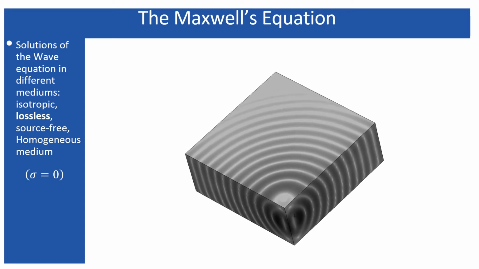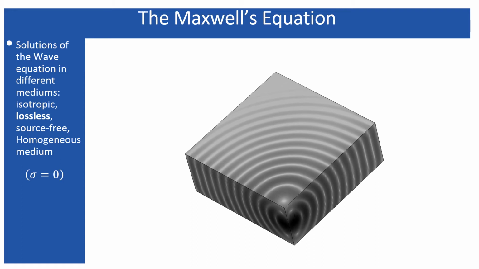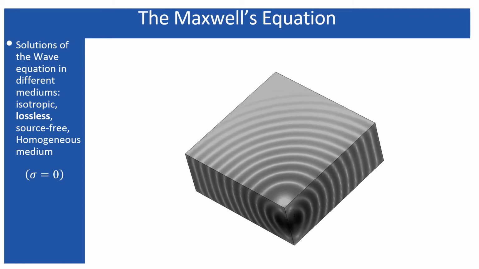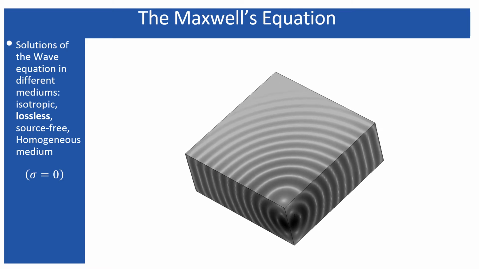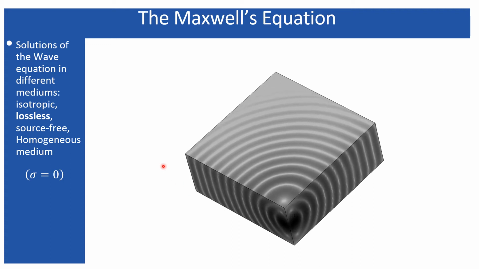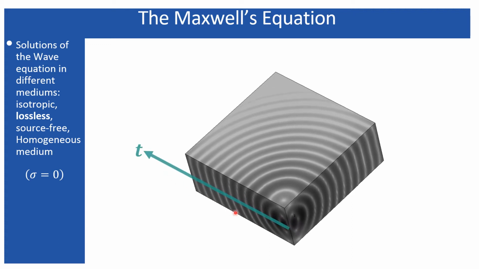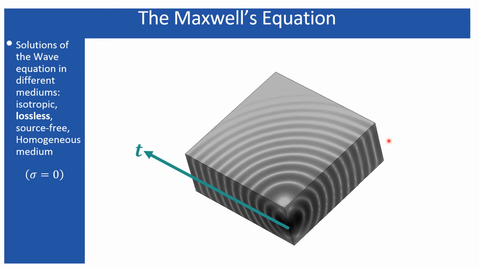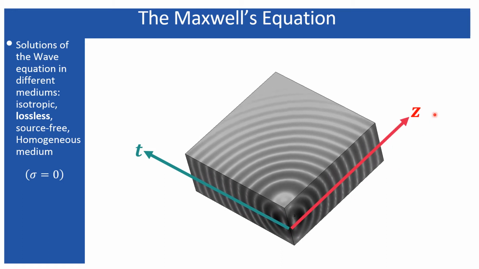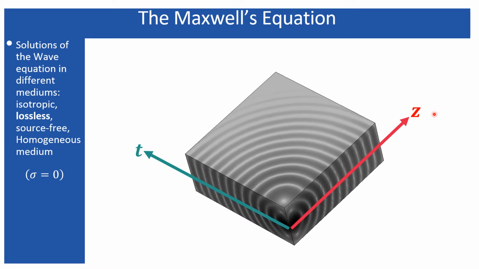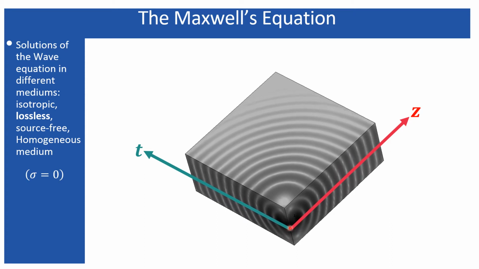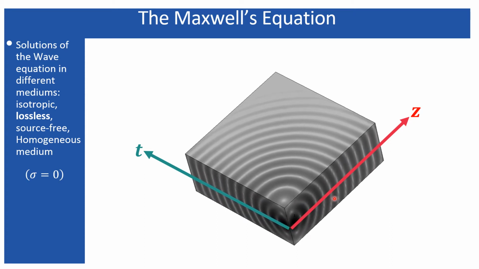Here is a simple animation representing the propagation of an electromagnetic wave along a particular direction. Basically, here the propagation is taking place along all three directions, but for the time being, I am assuming there is a time axis, while this direction I'm assuming is a space axis, or specifically a z axis. You may consider it is either x or y, whatever it is, I'm considering it is a z axis. So the waves are propagating along the z direction.